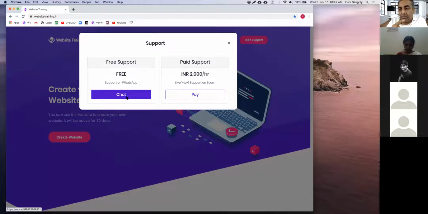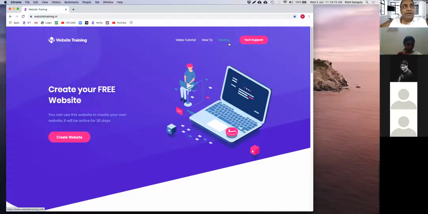This was a support chat on WhatsApp. So we don't have phone support or anything like that for free. That is only for people who want to get one-on-one Zoom support from us, like this interaction. But it will be two-way communication that we charge for. So you can stick with the free support. All of you guys are students right now, and we'll try our best to help you out with whatever questions you have related to making a website. There are also some how-to guides and stuff like that. You can take a look at that later.